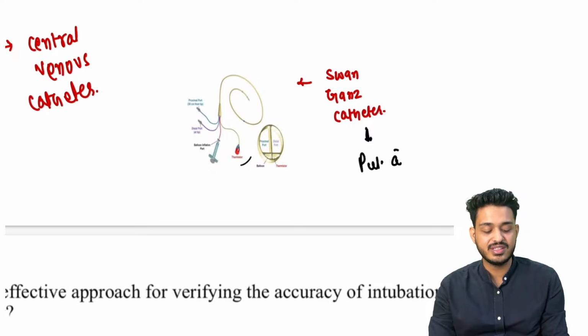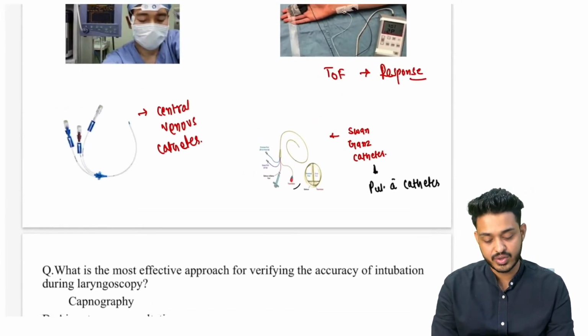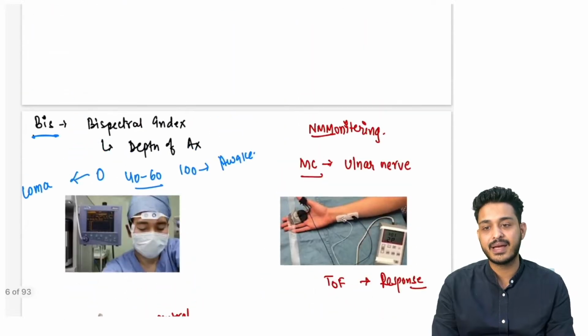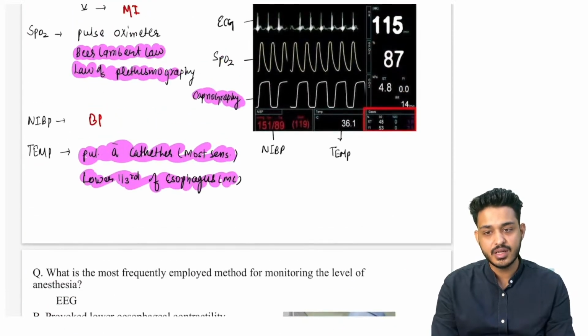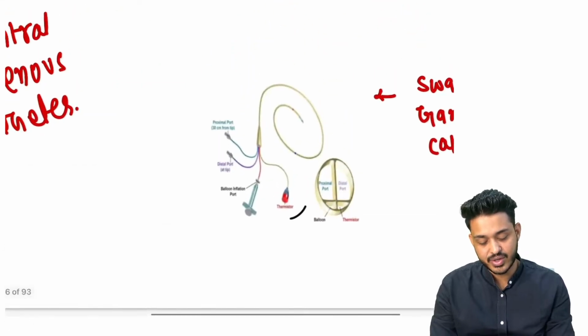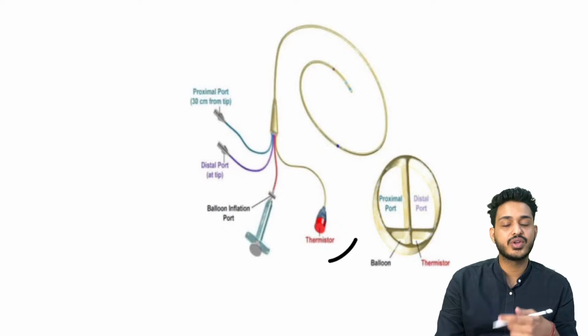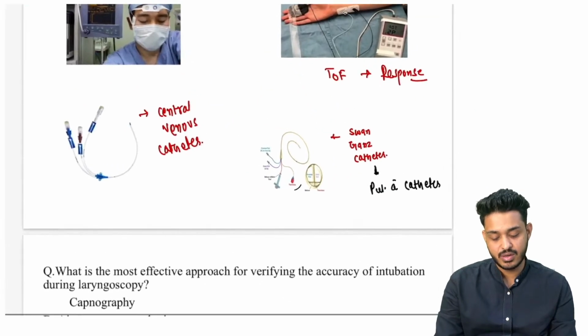This is also known as pulmonary artery catheter. अभी पढ़ा था, this pulmonary artery catheter is going to be responsible. We are going to check the temperature. This is the best method that we are having for the temperature probing, right? तो यही है वो. This is your Swan-Ganz catheter that we are going to put, and this is having a thermostat, right? This is going to measure the best temperature for the body, right?